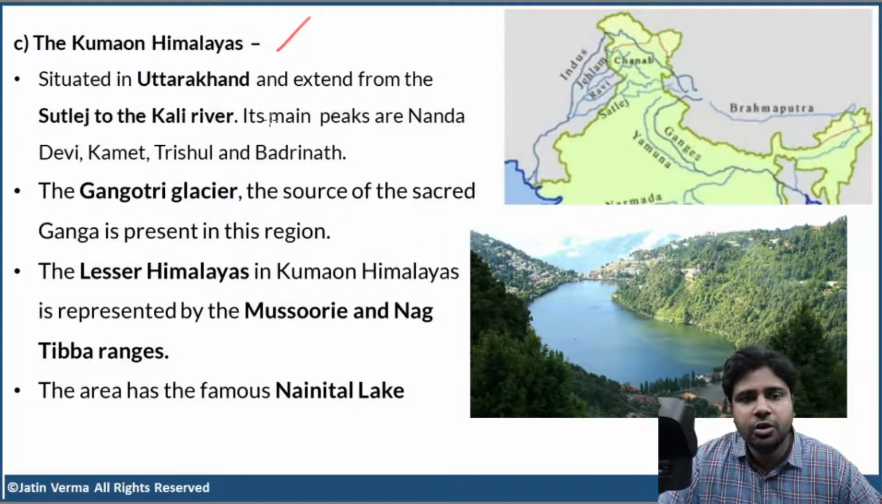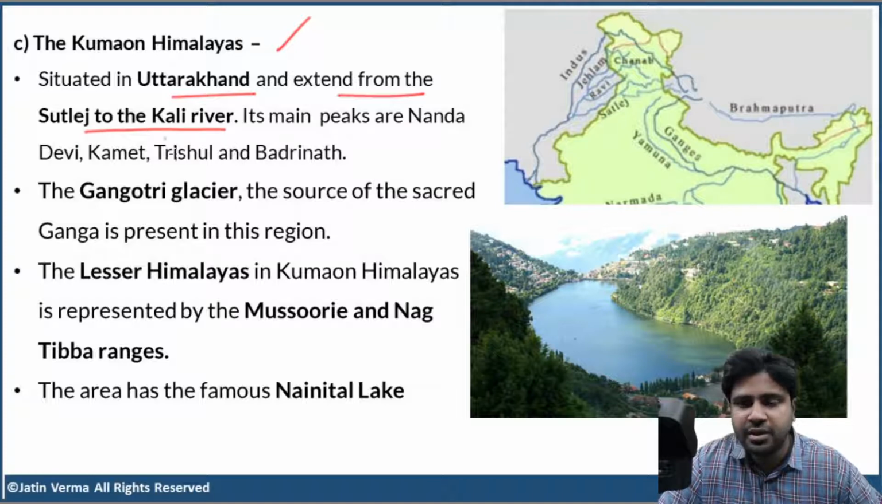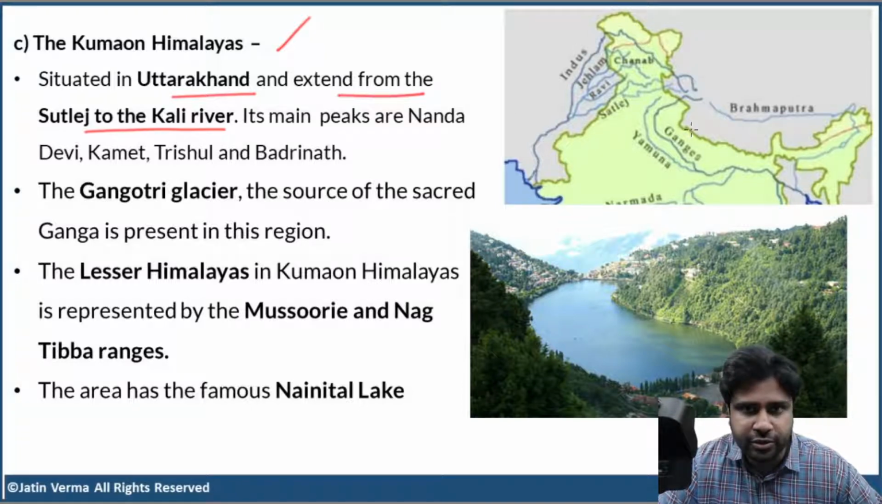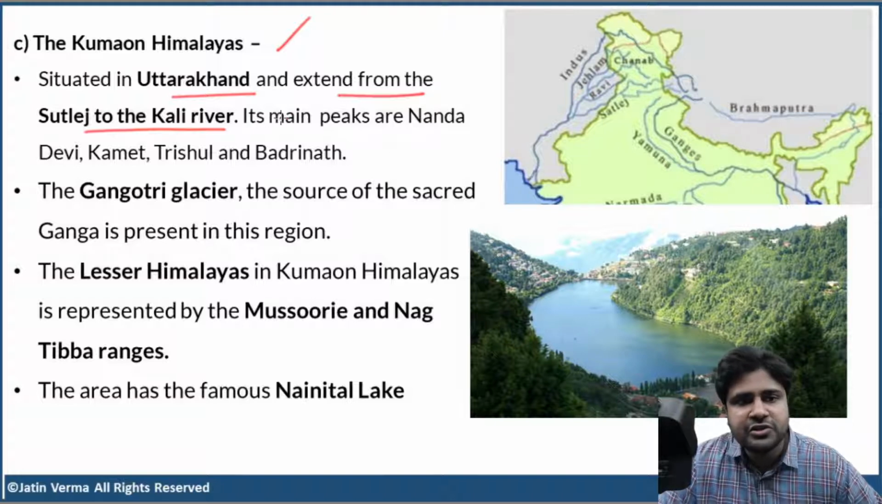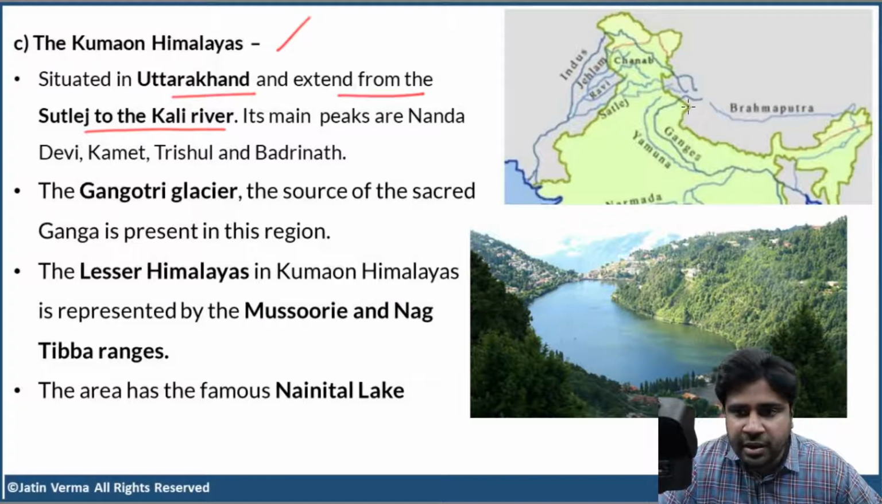Now, Kumaon Himalayas are situated in Uttarakhand and they extend from Sutlej River to the Kali River. So, we have seen where Kali River is, right? In the previous session, Kali River flows along the western border of Nepal with India. Okay? So, Sutlej River. Where is Sutlej? Indus, Jhelum, Chenab, Ravi, Sutlej. So, here we have Sutlej. So, Kumaon Himalayas extend from Sutlej River to the Kali River. Kali River is situated here.